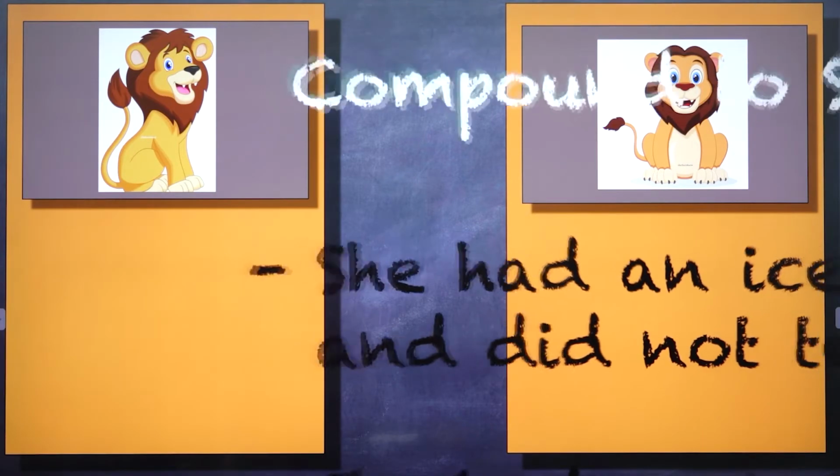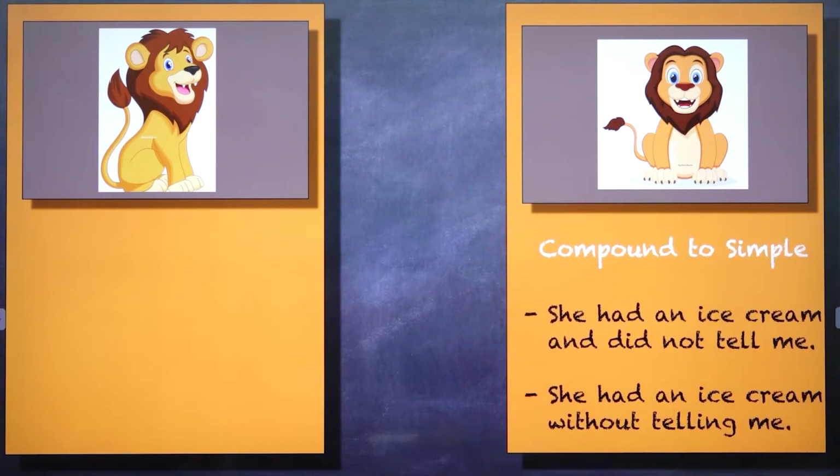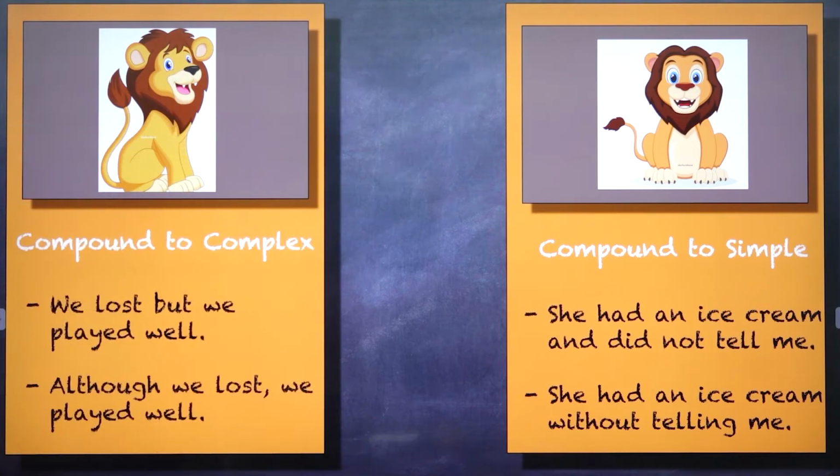Moving to the next one, compound to simple. She had an ice cream and did not tell me. Now, how are you going to make it into simple? She had an ice cream without telling me. Next, compound to complex. We lost, but we played well. Although we lost, we played well.